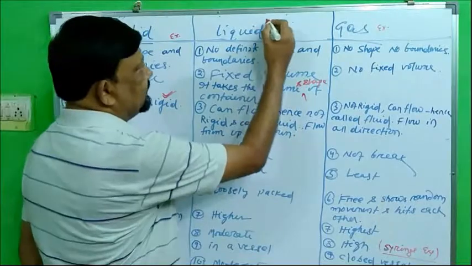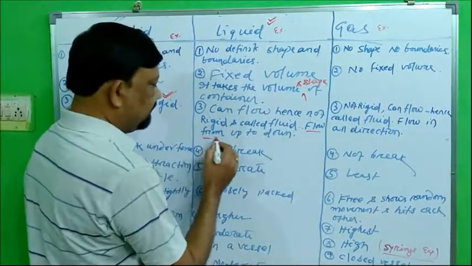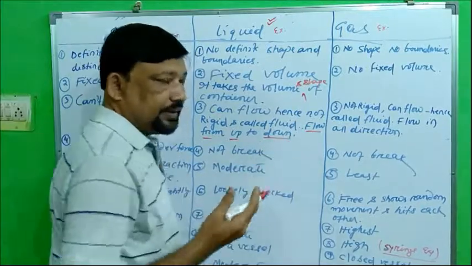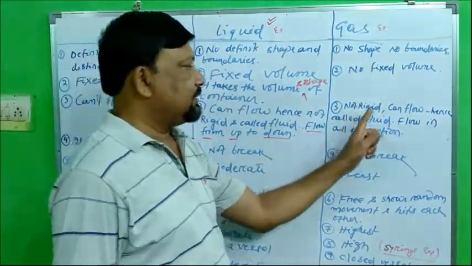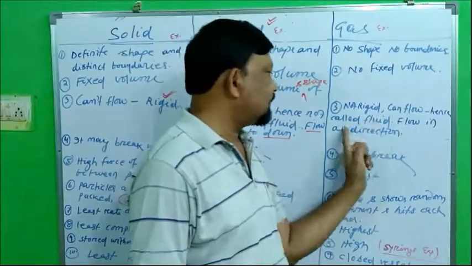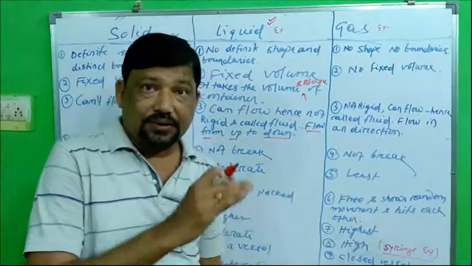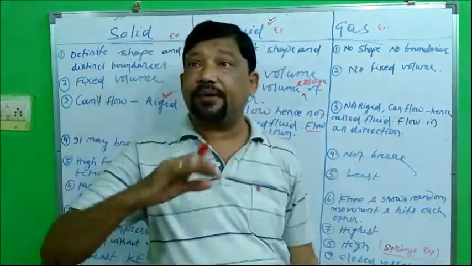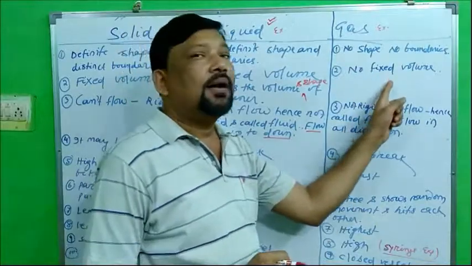But liquid has a feature that it will flow from up to down. It cannot flow from down to up. Here gas is not rigid, can flow, hence called fluid. It flows in all directions. It can flow up to down, down to up, right to left, left to right, diagonally, in all directions it will flow.